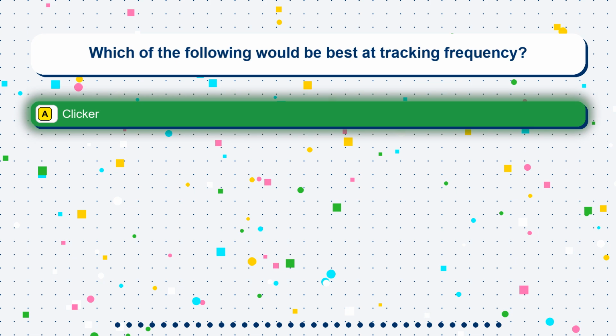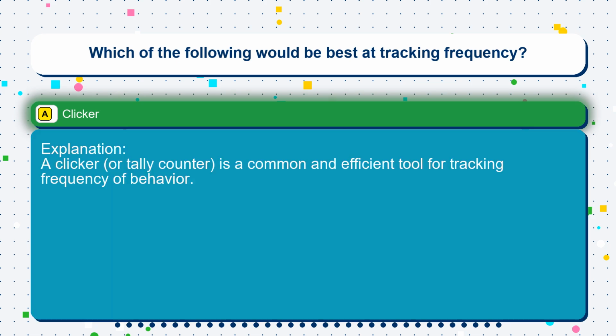The correct answer is option A, clicker. A clicker, or tally counter, is a common and efficient tool for tracking frequency of behavior.